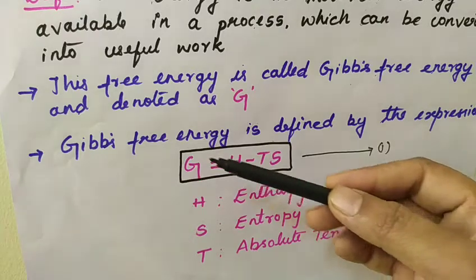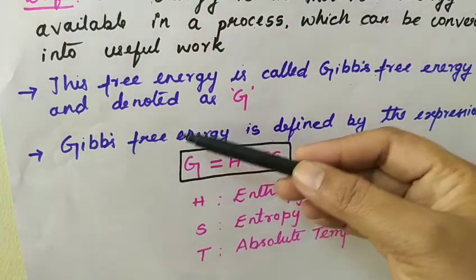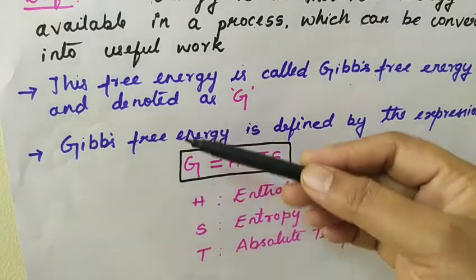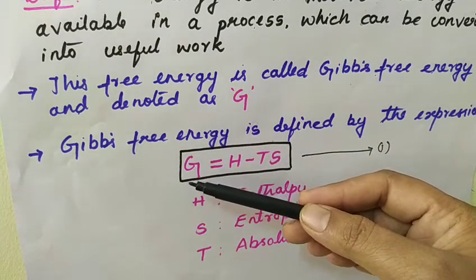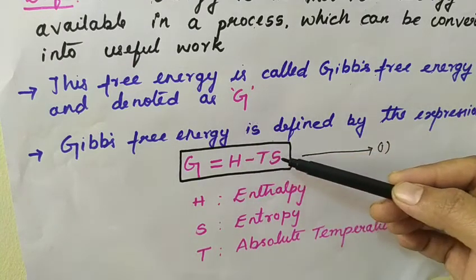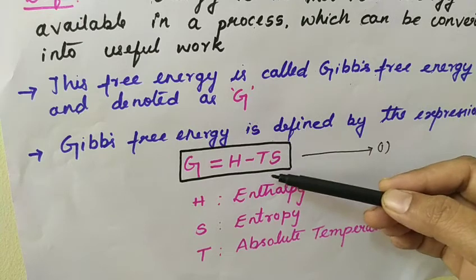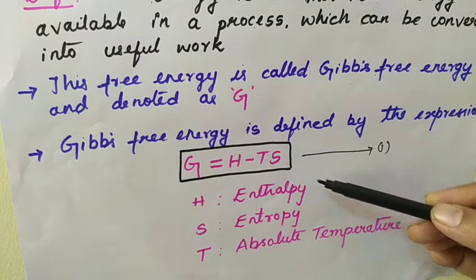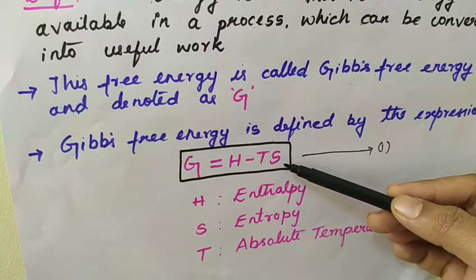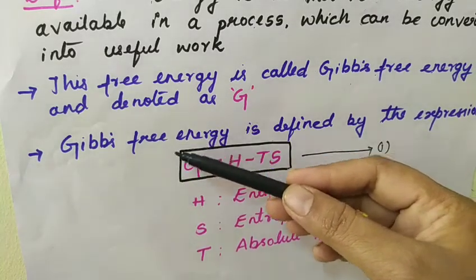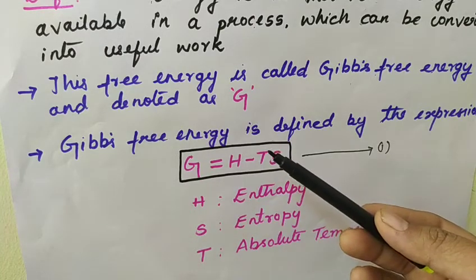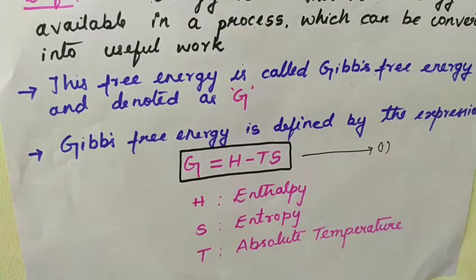So according to the definition, the free energy is nothing but the maximum energy available for any process which can be converted into useful work. If H is the total amount of energy available and TS is the amount of energy which is unavailable for the system, then if you subtract H minus TS, G stands for the maximum energy available for any process which can be converted to useful work.